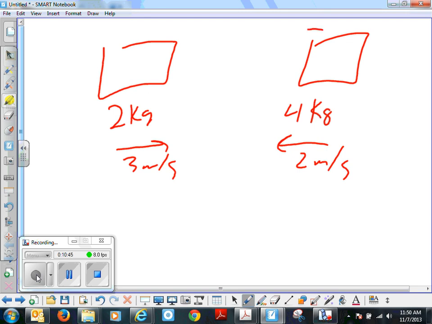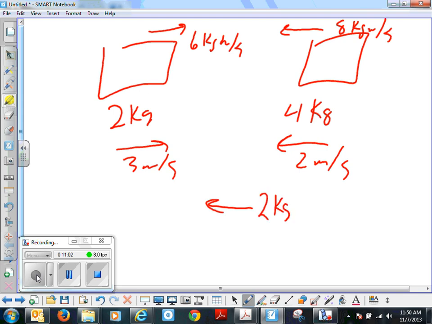Well, we can see that this has a momentum of 8 kilogram meters per second. This one has a momentum of 6 kilogram meters per second. So our summation of momentums in the beginning is 2 kilogram meters per second. Do you agree? So that's all they can have in the end.